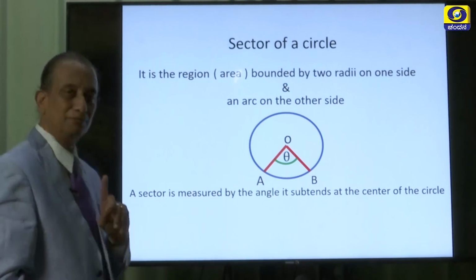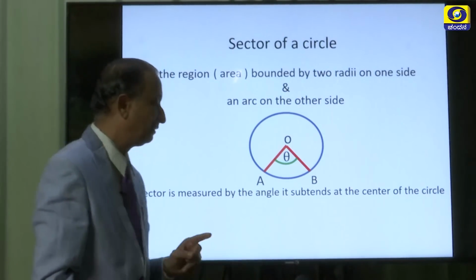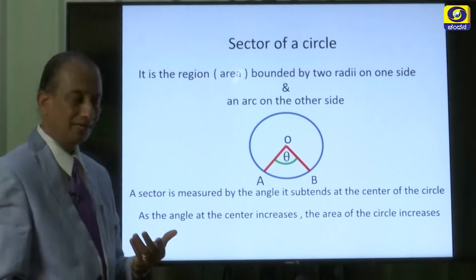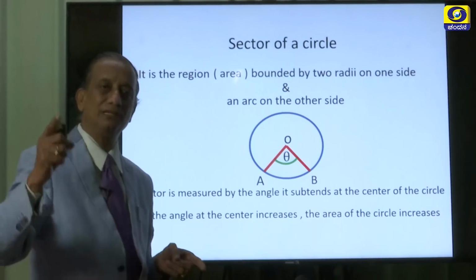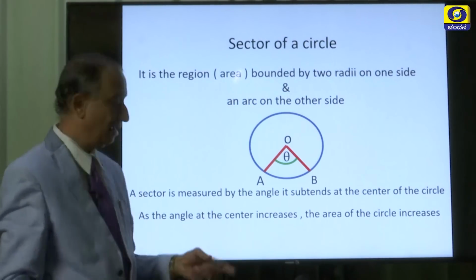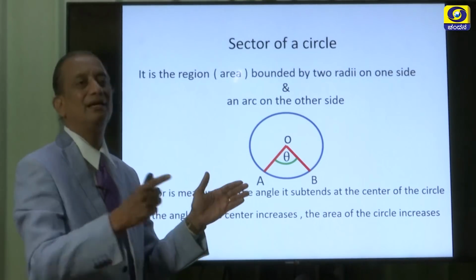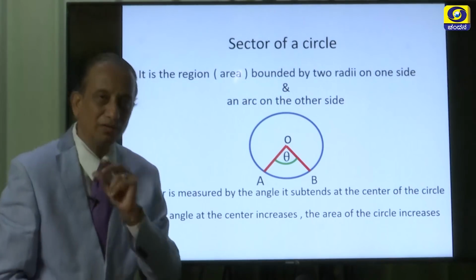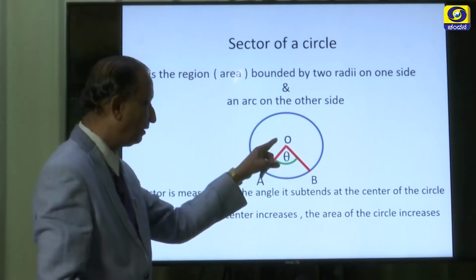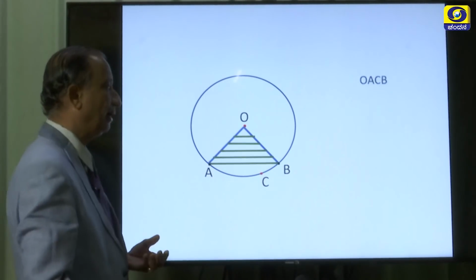So, a sector is measured by the angle it subtends at the center of the circle, because as theta increases, the area increases, and as it decreases, the area also decreases. Okay. So, with the help of this small concept, we shall now try to find out the formula for the area of a sector. Before that, two more points to be understood.